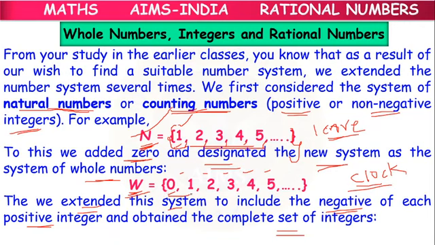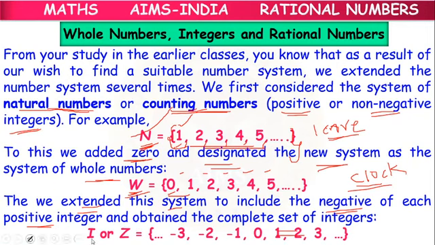So to the existing whole numbers, for all positive integers, we added the minus symbol and extended this system as a new system called integers, denoted sometimes by I, sometimes by Z. Like -3, -2, -1, 0, 1, 2, 3 and so on.